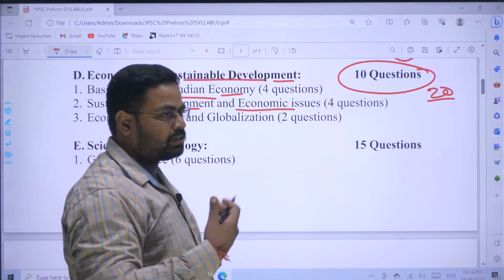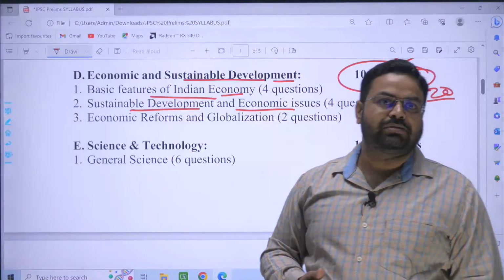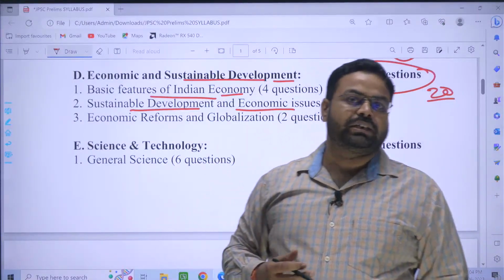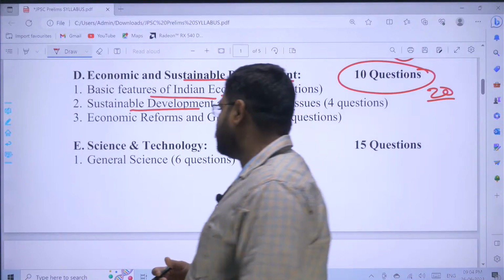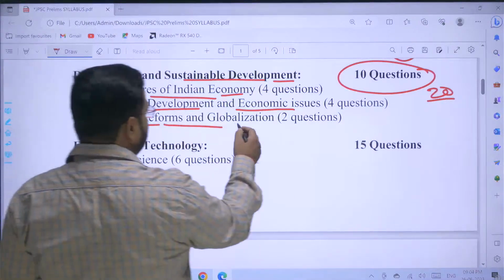Sustainable development, satat vikas, okay? How do we have to sustain the development which we are going through right now? So keep it as it is, growing and growing, okay? Next is economic reforms and globalization.